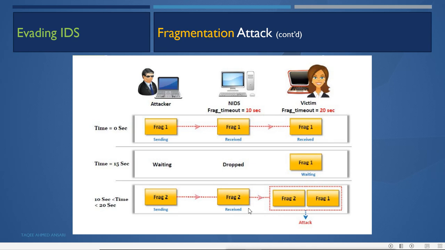And for this second fragment, the IDS will wait for 10 seconds, then it will drop this one also. So the attacker will, after every 15 seconds, send the different fragments, so that each is dropped by the NIDS, the network intrusion detection system, and is received by the victim machine.